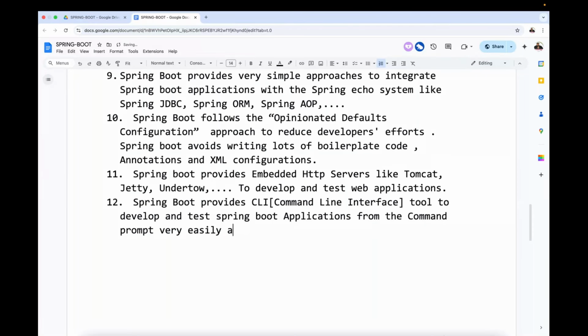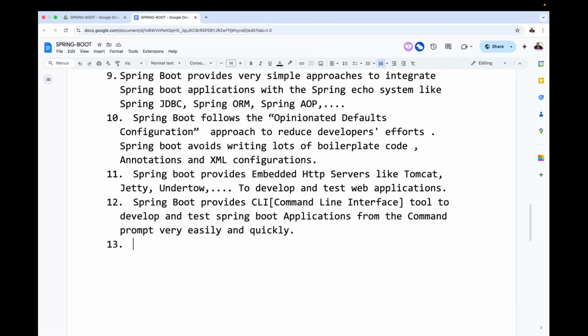The final point is that Spring Boot has its own CLI to run and test the Spring Boot application. That CLI is one of the concepts. Spring Boot command line interface is available. Okay.